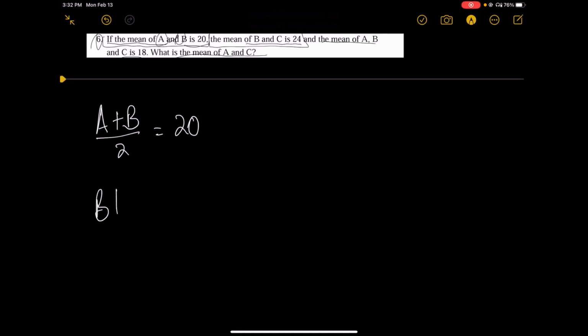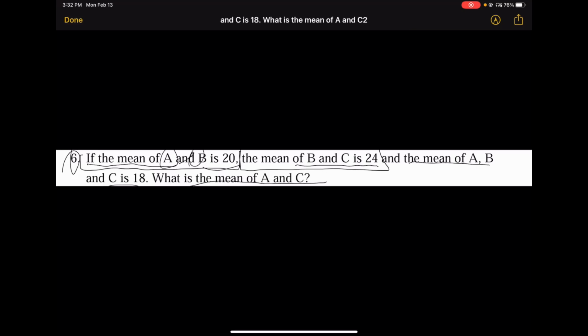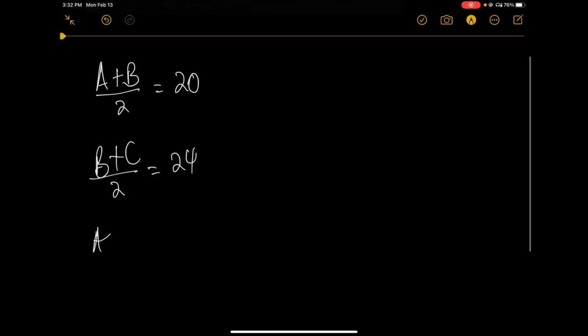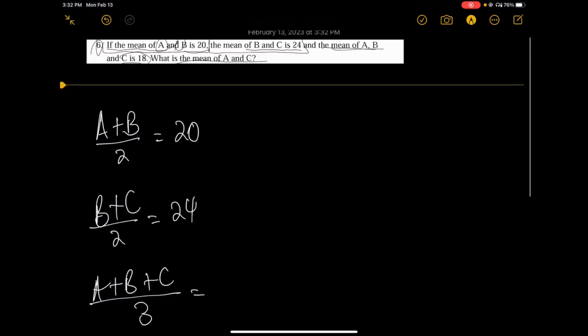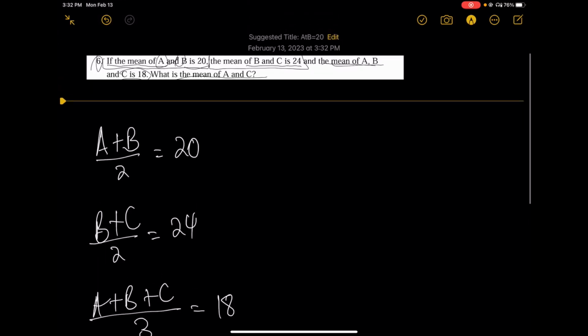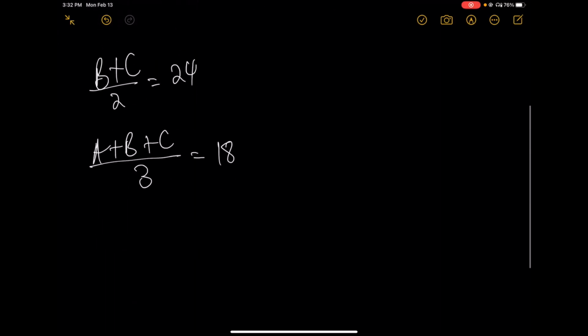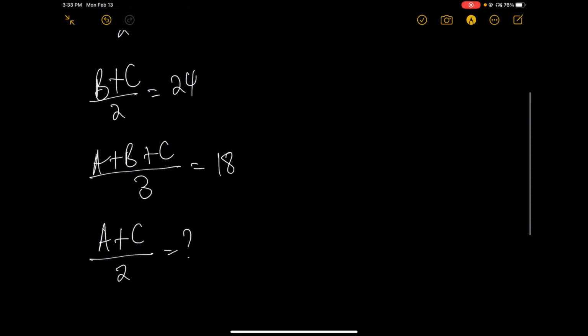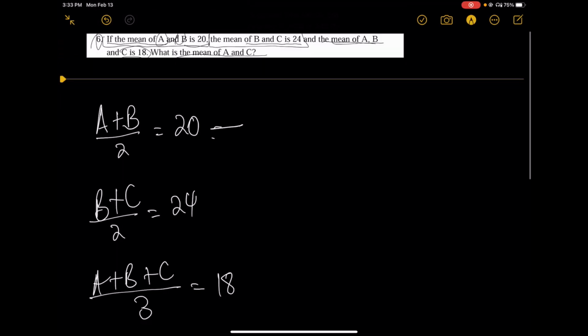Okay, the mean of B and C, (B plus C) over 2, is equal to 24, and the mean of A, B and C, (A plus B plus C) over 3, is equal to 18. The question is, what is the mean of A and C? A plus C over 2, how much is it?